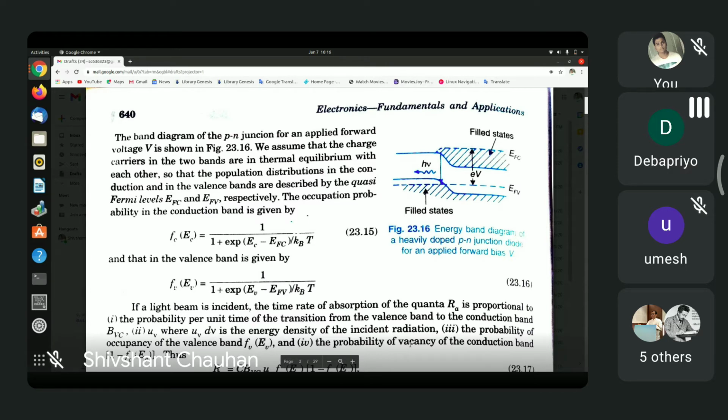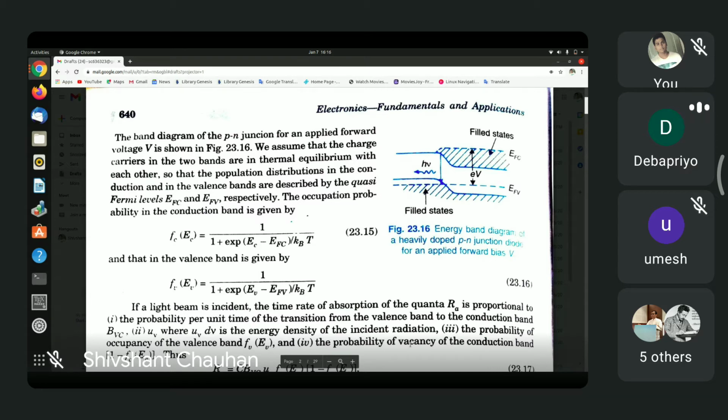Now, here I would like to tell something. Normally, we denote the bottom of the conduction band by the symbol E_C and the top of the valence band by E_V. But in this book, they have denoted by E_C the energy of the electron on the n side before it jumps down. So I do not prefer this notation.